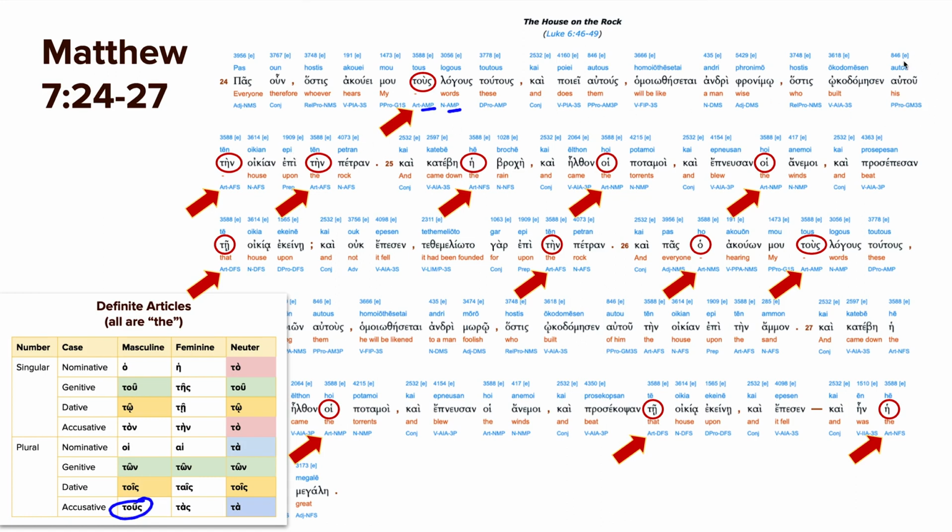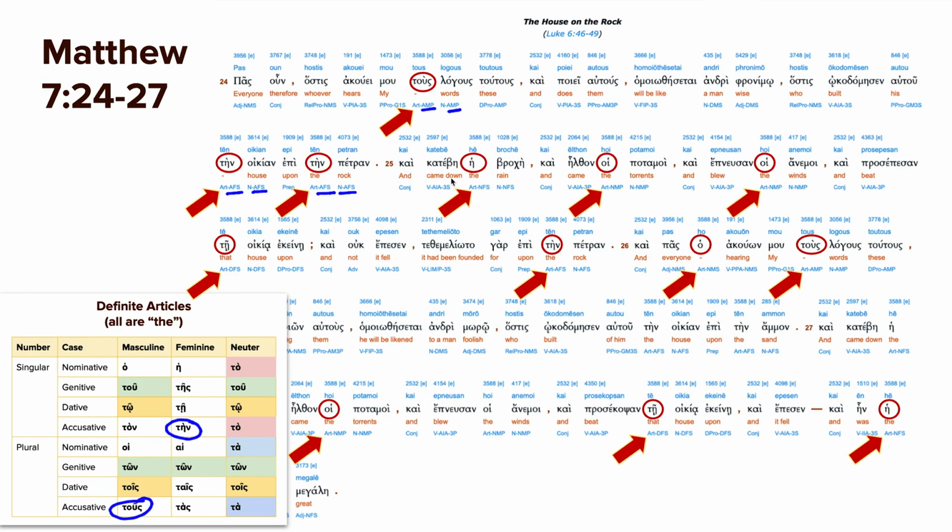Here it's probably an emphasis on his house. He's building his own house. Tein oikian, accusative feminine singular to match accusative feminine singular from, this is the word for house, oikia. So oikian, tein oikian. That's why we have this, accusative feminine singular. And then upon the rock, again, after a P, when you're on, it's going to be accusative. So tein petran, and rock is also feminine. Interesting. So rock is feminine, even though Peter, the name, is a male's name. All right, so epi tein petran.